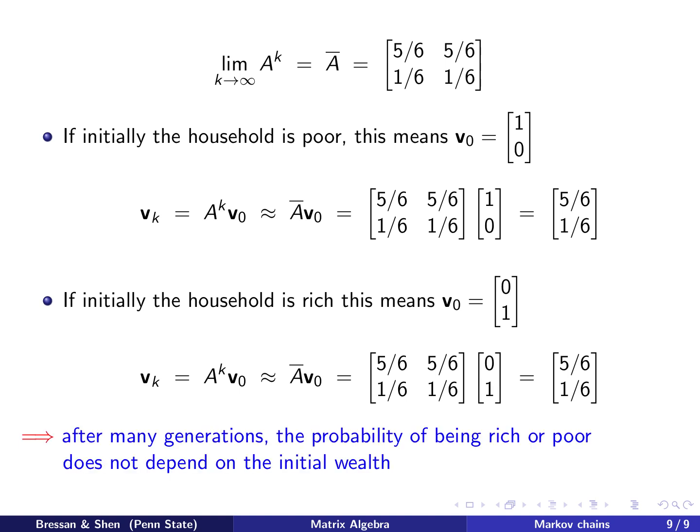So the conclusion is that after many generations, the probability of being rich or poor doesn't really depend on the initial wealth. It is controlled by the eigenvector corresponding to the eigenvalue lambda equals 1, and that eigenvector gives the large time behavior of the wealth asymptotically.